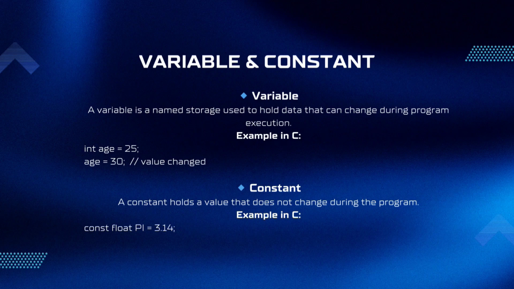Constant: a constant holds a value that does not change during the program. Example in C: const float pi = 3.14.